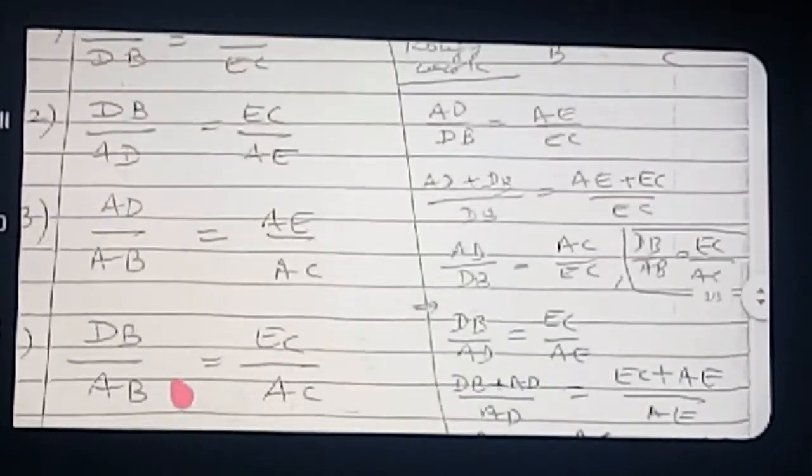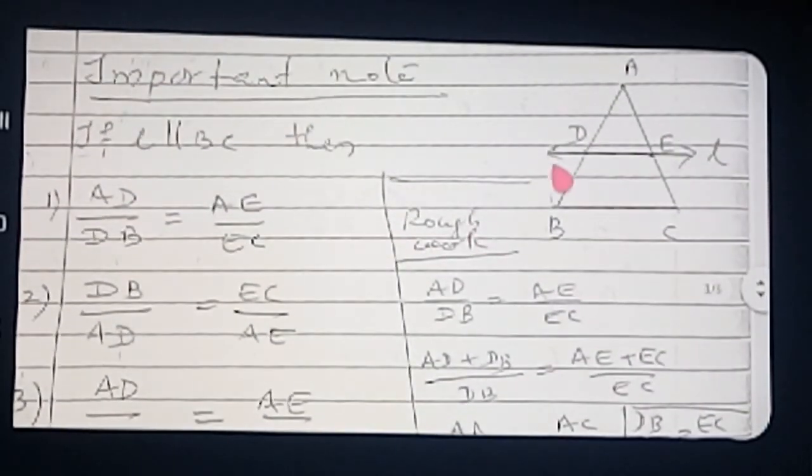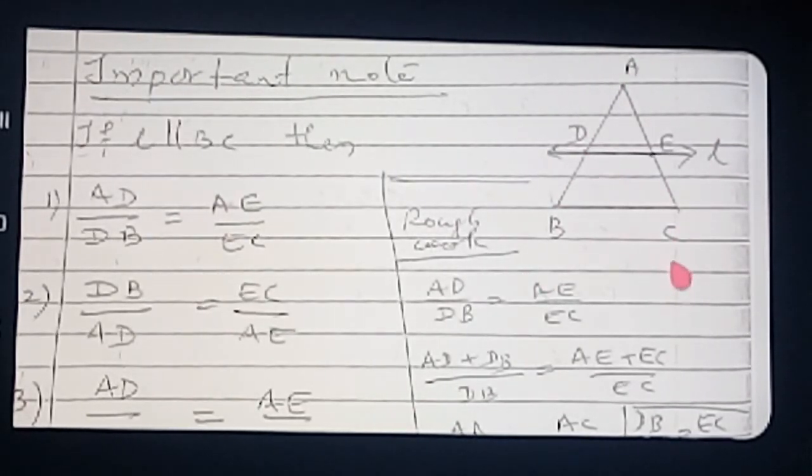Now, how does the fourth formula come? See, what is here? The lower half plane's line segment. We can see the diagram. DB by AB. DB is obtained from which side? AB. Therefore DB by AB and EC by AC. Is it clear? That technique you have perfectly learned. So for any triangle, however it is asked, you can do well. So DB by AB is equal to EC by AC.